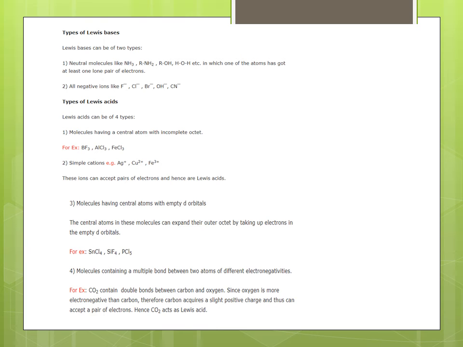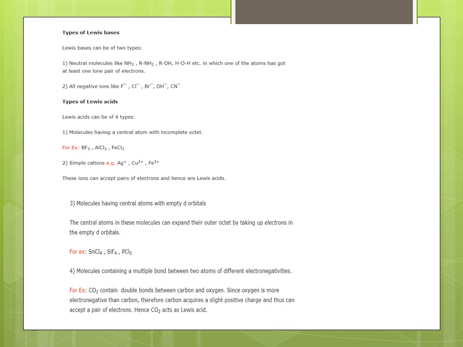Third point, molecules having central atoms with empty d orbitals. The central atom in these molecules can expand its outer octet by taking up electrons in the empty d orbitals, for example SnCl4, SiF4, PCl5.